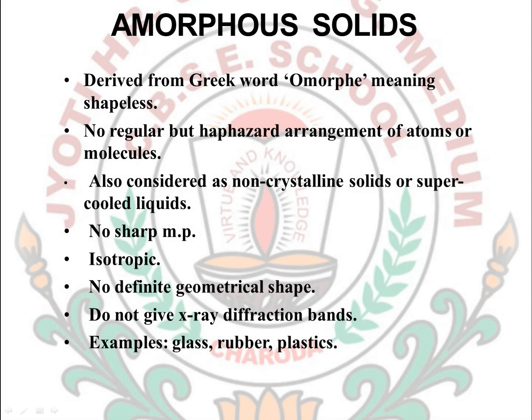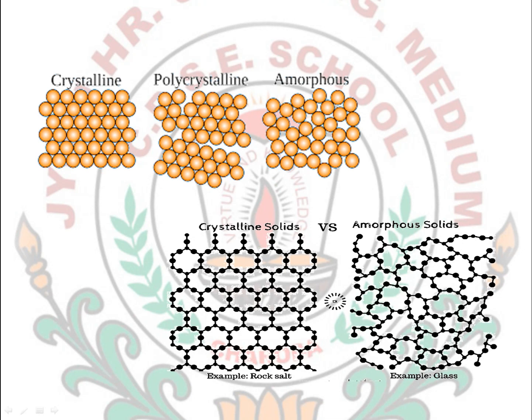Next, let's see the structure of crystalline, polycrystalline, and amorphous solids. This is the structure of a crystalline solid. Here you can see that the molecules are regularly arranged with each other. You can see a proper regular arrangement of molecules, atoms or ions in crystalline solids.